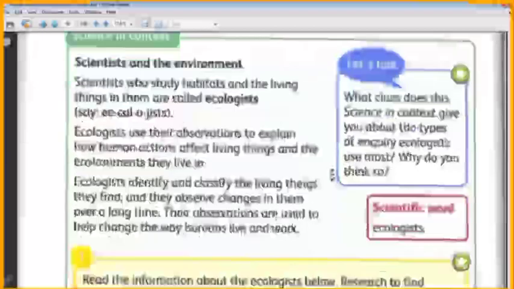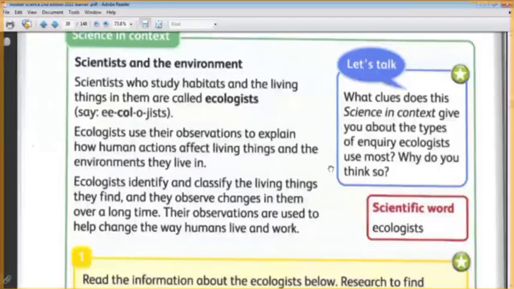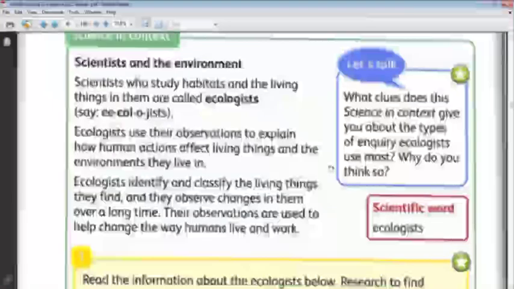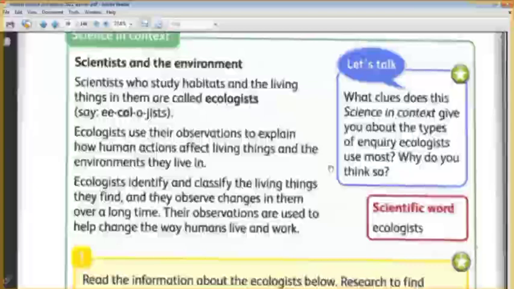We have some scientists who study the environment and the human activities which affect it. We call them ecologists. Ecologists are the scientists who study the environment and the human activity which affects this environment.